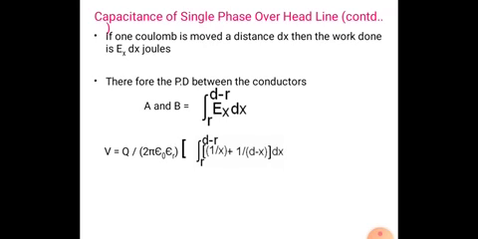So V is equal to q by 2 pi epsilon naught times the integration of 1 by x plus 1 by d minus x into dx. The integration of 1 by x is log x, and the integration of 1 by d minus x is log of d minus x, and since the inside function is minus x, it is minus log of d minus x.